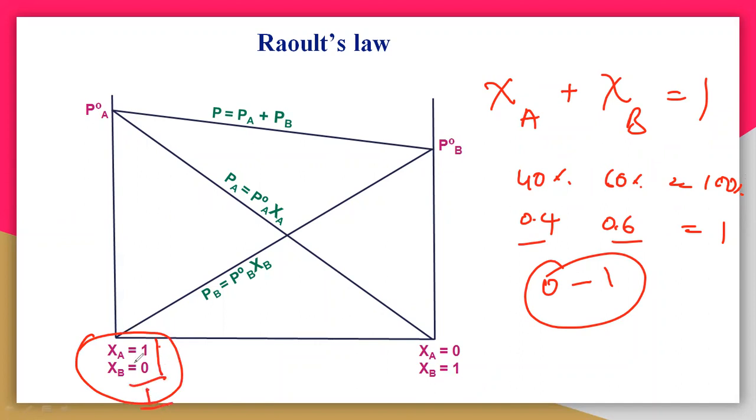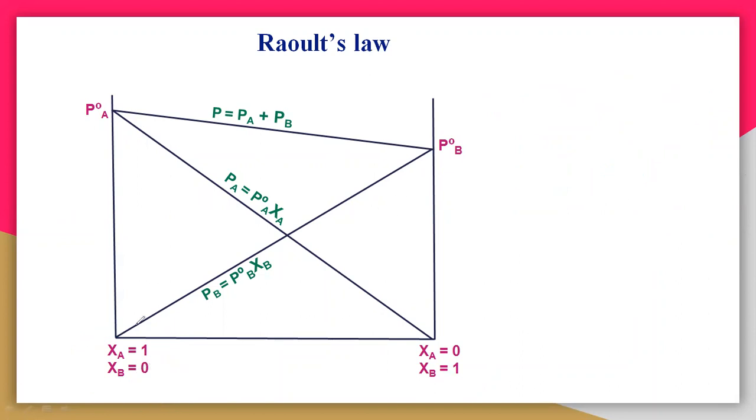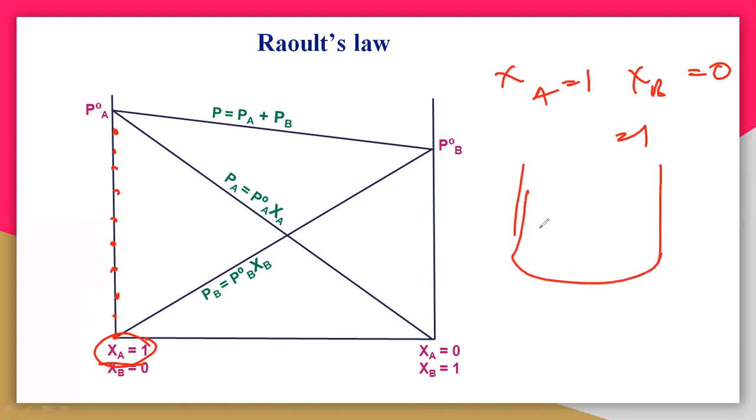It means that there is no B, only A is there. At this particular point, I have taken a point here on this particular line. So zeta A is equal to 1 and zeta B is equal to 0, then the total is equal to 1. That means we have taken a liquid which is only A. There is no B. B is 0.